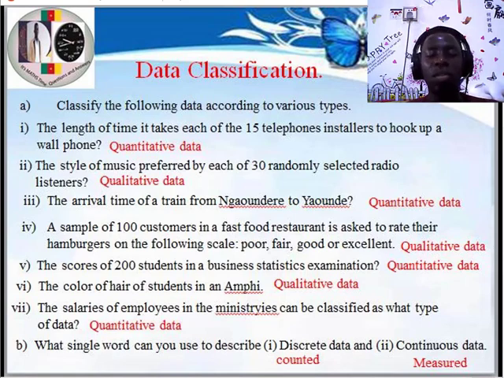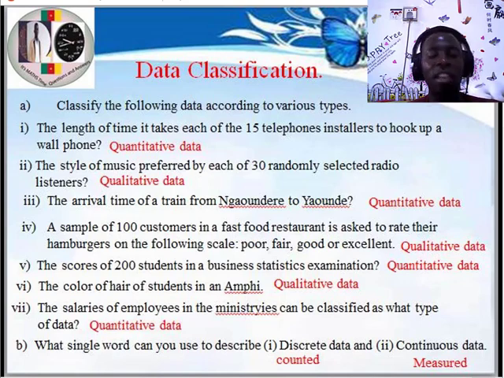Now when we are talking about quantitative data, this data can be divided into two parts. It can be discrete or continuous. When we talk about discrete data, we mean data that can be counted. Counting in this case simply means that it can take whole numbers, or what we call integers: 0, 1, 2, 3, 4. So data that does not have any decimal point, we call it discrete data, and we say that this data can be counted. When we talk about data that cannot be counted but can be measured, we talk about continuous data. That is, data that have decimal points.